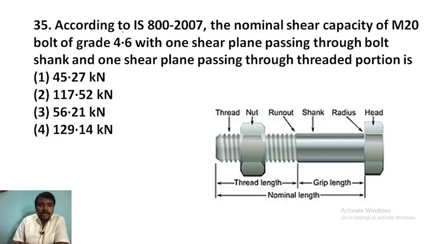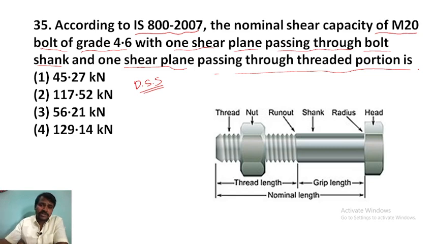According to IS 800 2007, design of steel structures question. The nominal shear capacity of an M20 bolt of grade 4.6 with one shear plane passing through the bolt shank and one shear plane passing through the thread portion is, right? Let me first understand what they are telling.